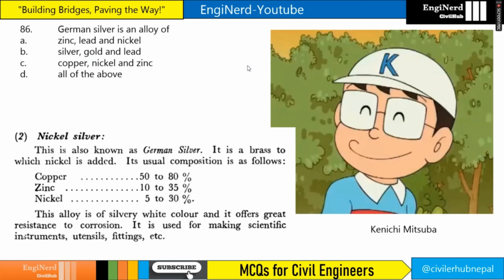German silver is an alloy of what? Nickel silver is also known as German silver, and it is an alloy of copper, zinc and nickel. Copper, zinc and nickel here.